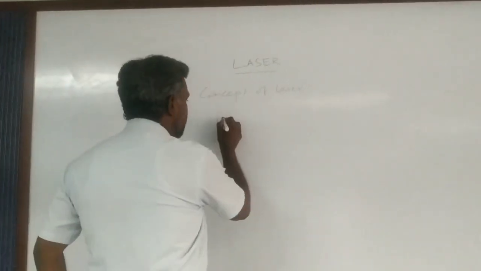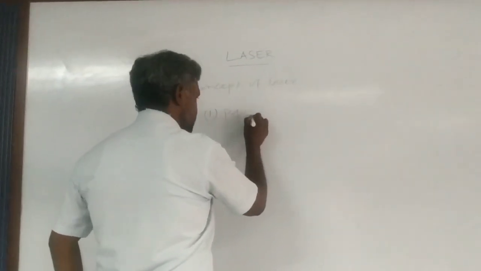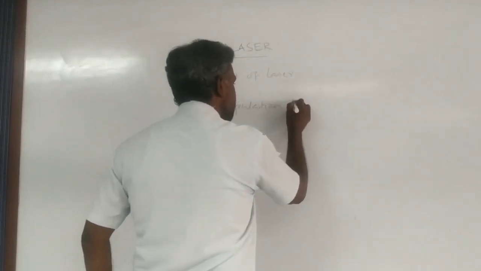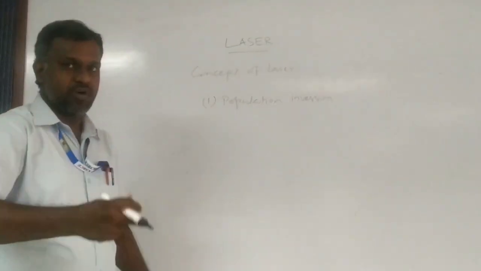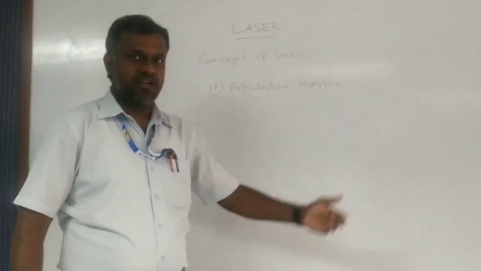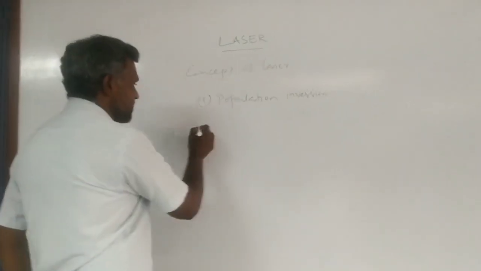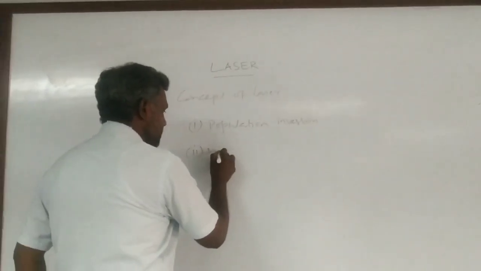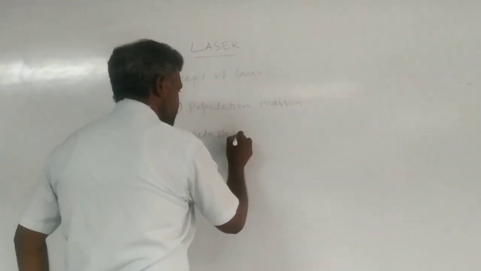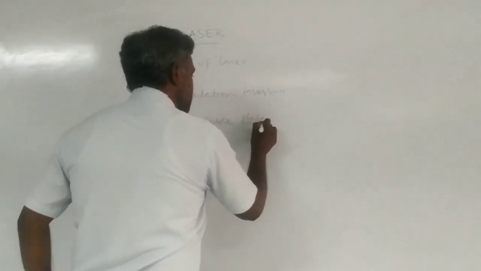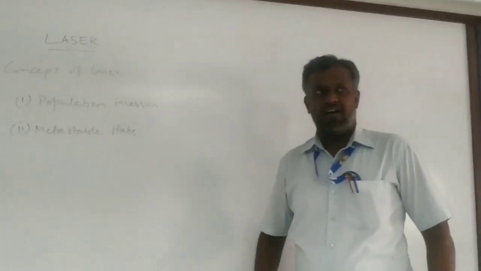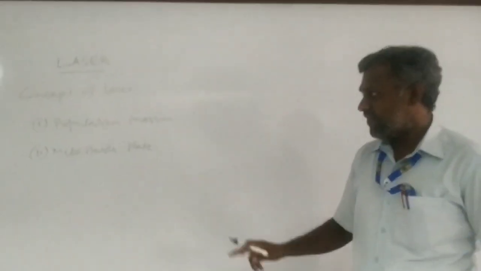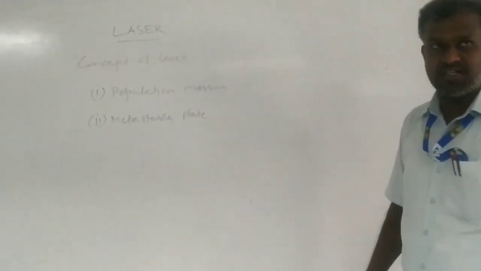The first important thing is population inversion. This is the first thing you have to keep in mind while constructing the laser device. And the second one is the metastable state. These are the two things you have to keep in mind while constructing a laser device. First we are going to discuss population inversion.